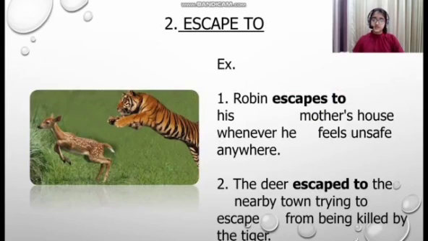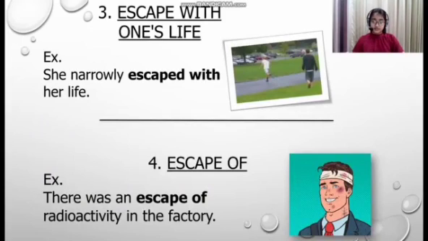Escape to, this phrase is used to run towards something. So Robin is running towards his mother's house. The deer escaped to the nearby town, trying to escape from being killed by the tiger. Escape with one's life. She narrowly escaped with her life. So, escape with one's life is used to avoid death.